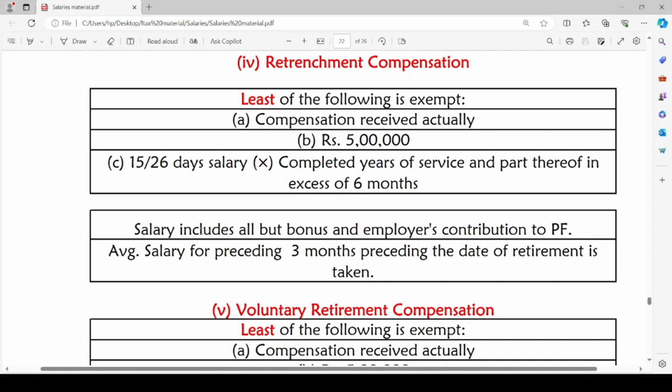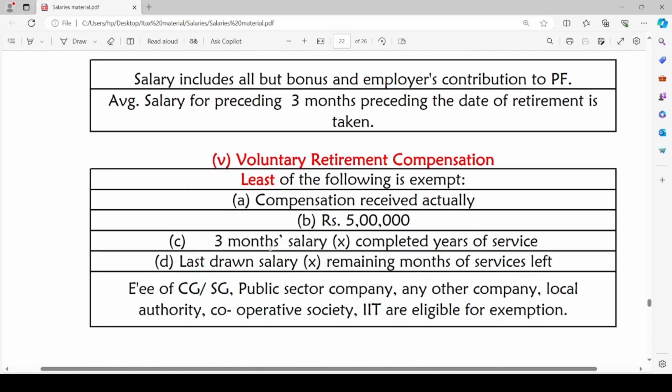Salary includes all components, but bonus and employee's contribution towards PF should not be included while computing exemption under retrenchment compensation. Average salary for preceding 3 months preceding the date of retirement should be taken. Voluntary retirement compensation. For this, the exempt amount will be least of compensation received actually or rupees 5 lakh or 3 months salary into completed years of service, or last drawn salary into remaining months of service left.